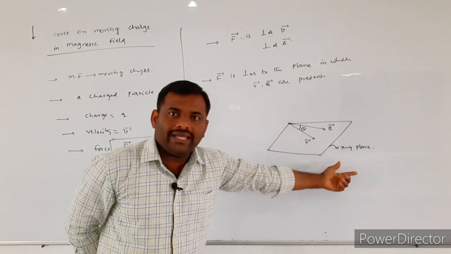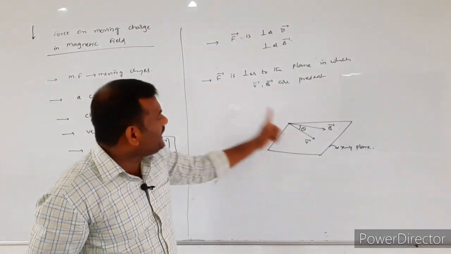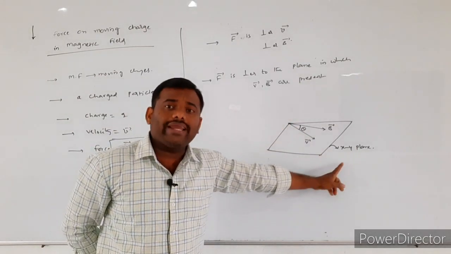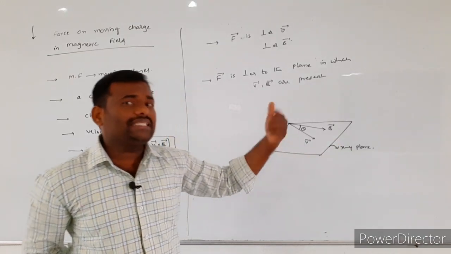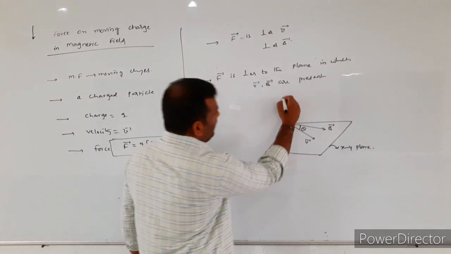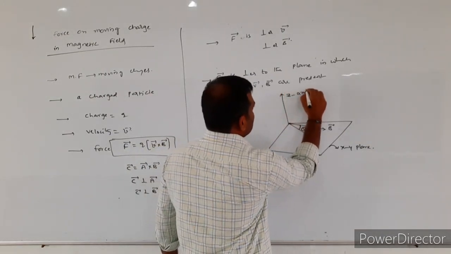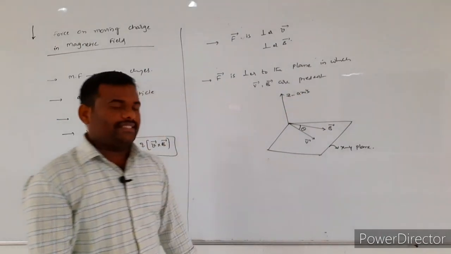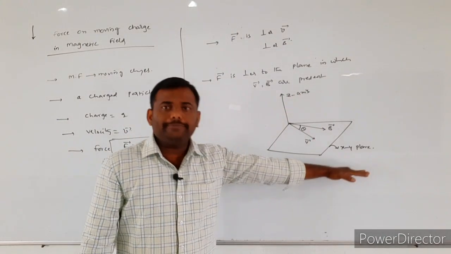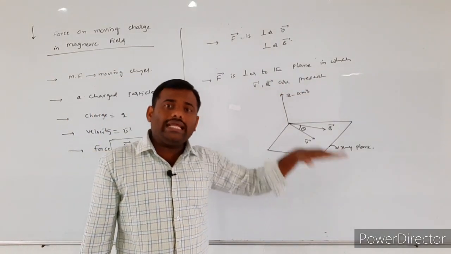Here, which type of plane do you consider? The XY plane is considered. That means F bar is perpendicular to the XY plane. So perpendicular to the XY plane is nothing but which axis? The Z axis. So this is the XY plane, and for the given XY plane, only the Z axis is perpendicular.